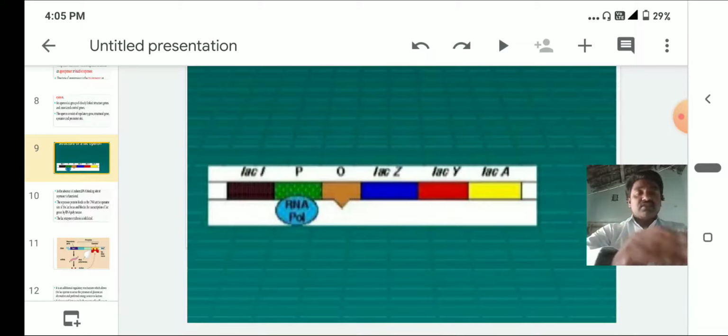Okay, these are about the structural genes and regulatory genes. Next, the structural genes lac Z, lac Y, lac A. So lac Z produces beta galactosidase, lac Y produces beta galactoside permease, and lac A produces the transacetylase enzyme. So these enzymes are involved in lactose metabolism. Here the gene functioning takes place especially by either hormones or inducer molecules.